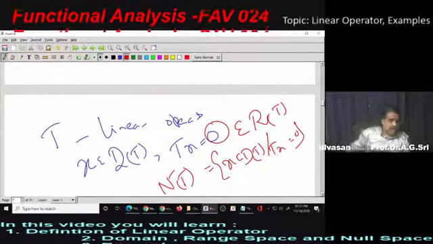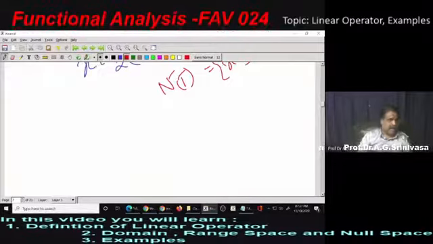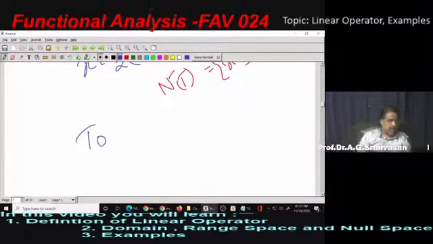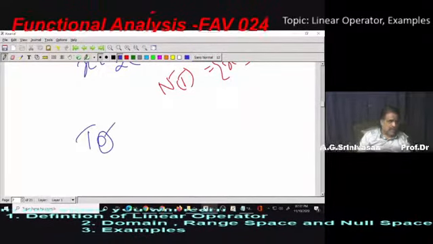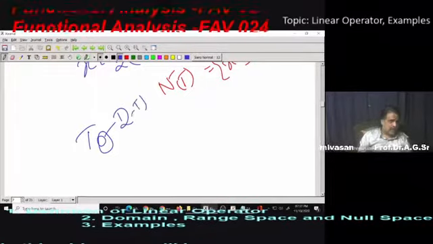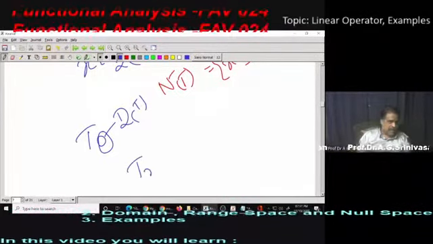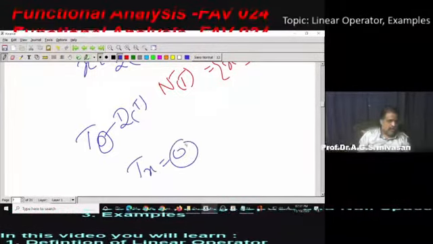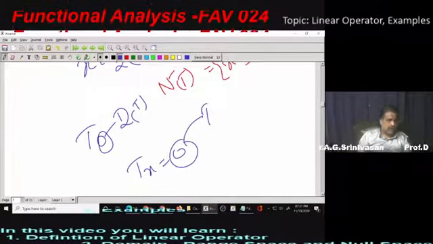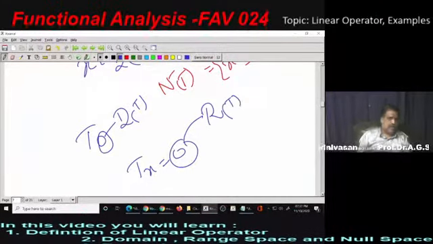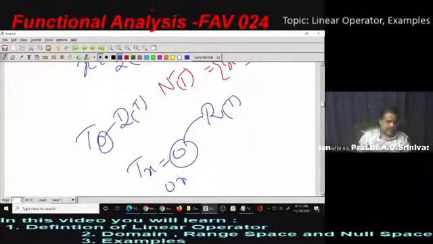Now, please remember when I write T0, what is this 0? This 0 is an element of the domain. Where T0 or Tx equal to 0, this 0 is an element of the range space. And of course, there is also what is called a 0x, which we'll discuss a little later.